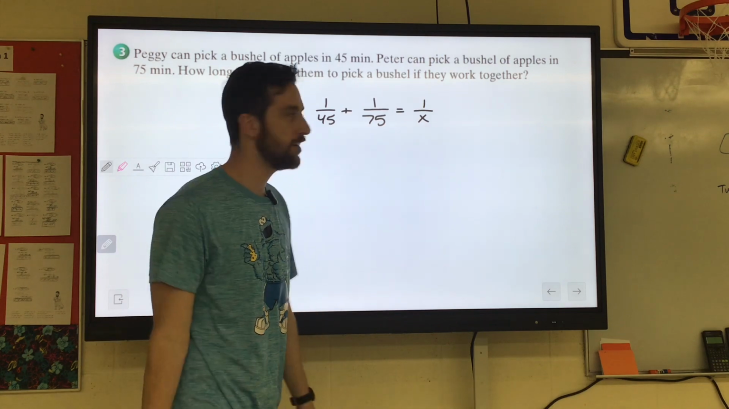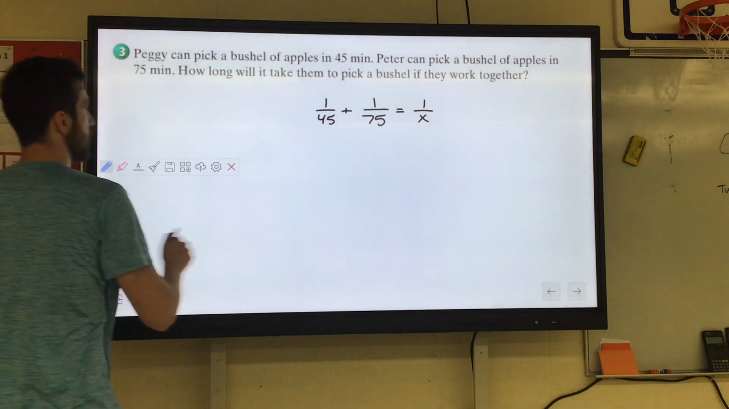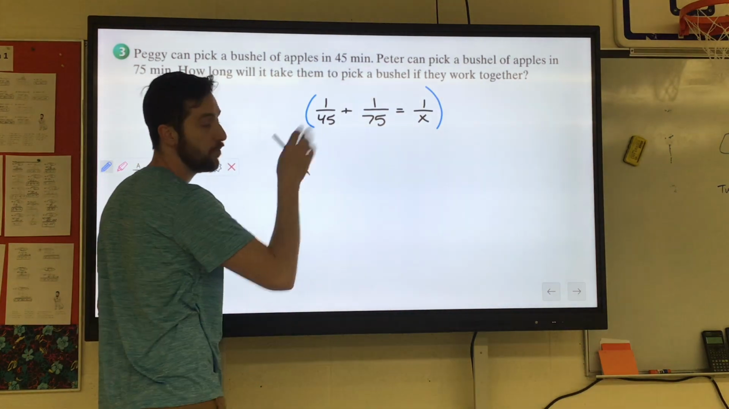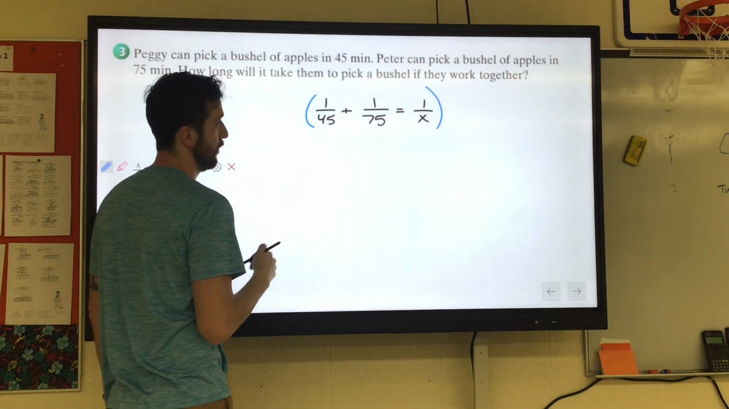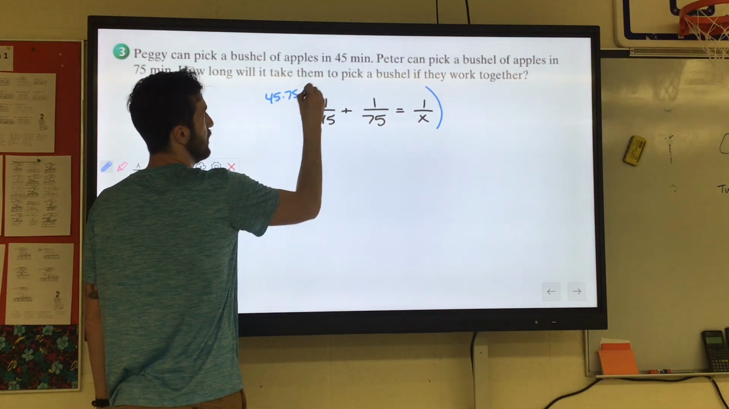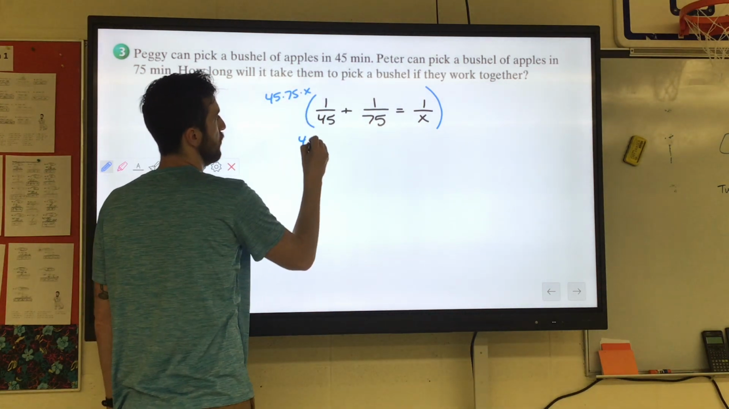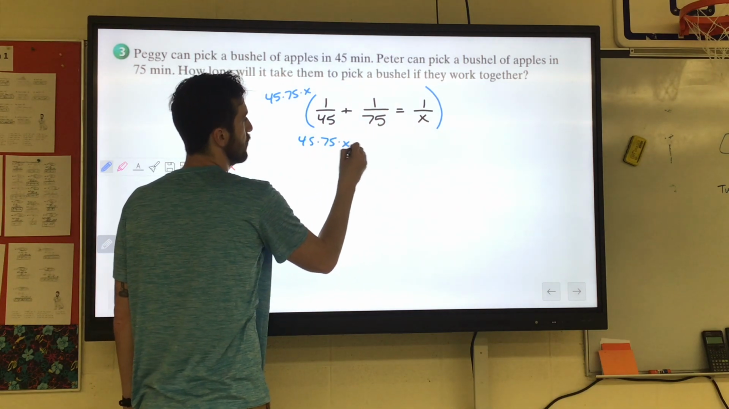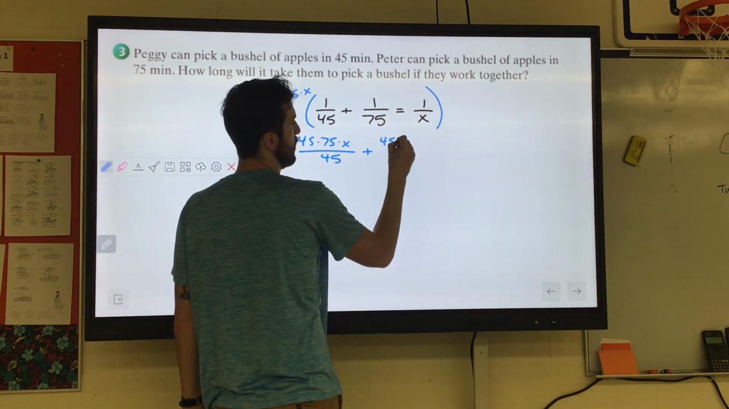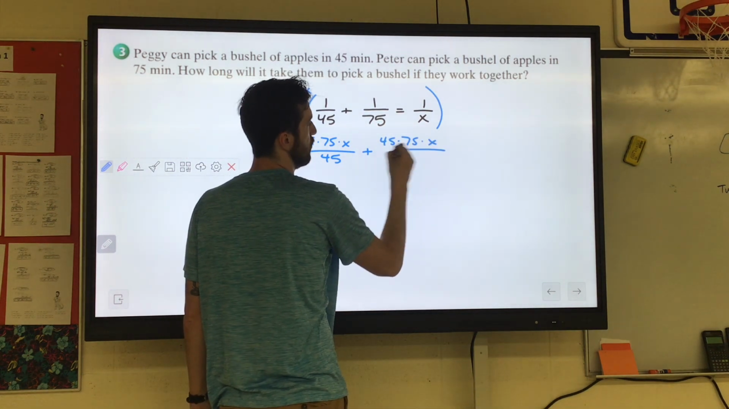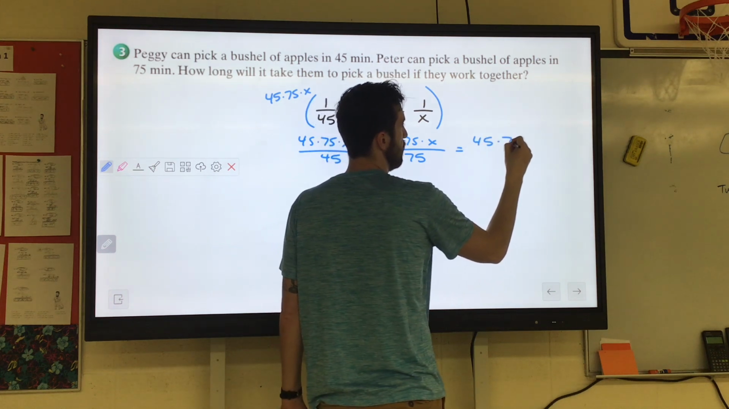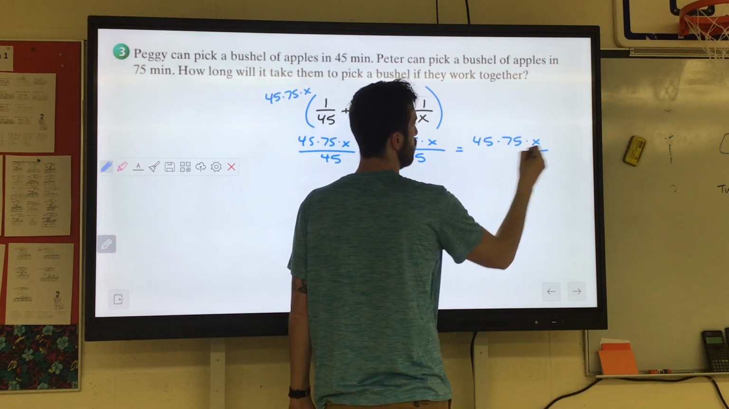All right, so we're going to multiply by a common number here. I don't even want to figure out what 45 and 75 can go into. I'm just going to multiply by 45 times 75 times x. 45 times 75 times x over 45, plus 45 times 75 times x over 75, equals 45 times 75 times x over x.